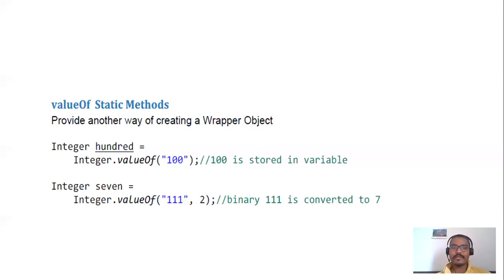That means it will consider that as binary, and that value will be converted to 7. That is the way of creating a wrapper class object using the valueOf method. There is a difference between these two ways of creating objects, so let's discuss the main differences.